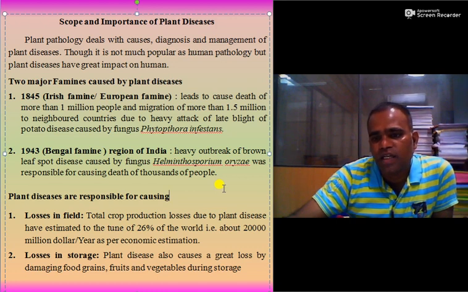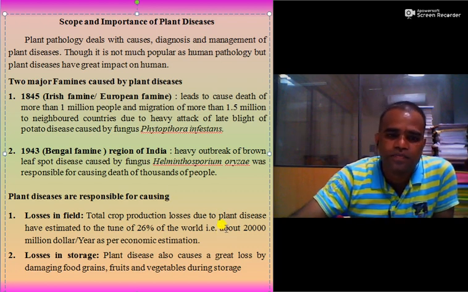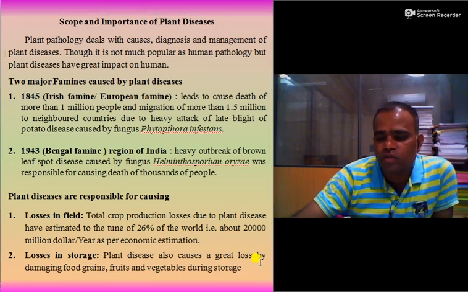It is estimated that about 26% of the world's crop loss occurs due to plant pathogens in the field, and about 20,000 million dollars per year of monetary loss occurs due to these diseases, as far as economic estimation is concerned. Plant diseases also cause great loss by damaging food grains, fruits and vegetables in storage. So this is indirect loss.